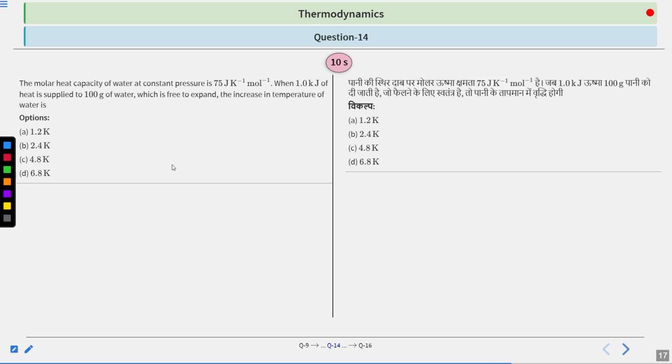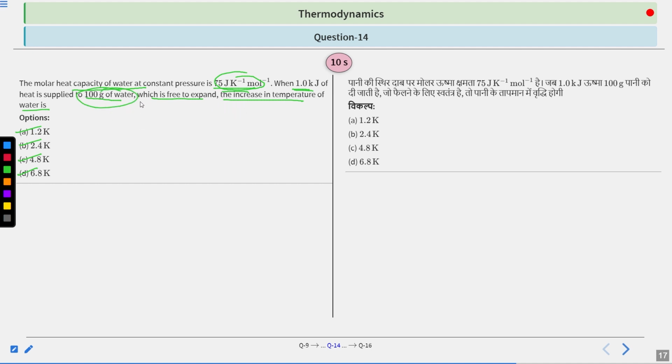Question number 14 says that the molar heat capacity of water at constant pressure is 75 joule per Kelvin per mole. When 1 kilojoule of heat is supplied to 100 gram of water, which is free to expand, the increase in temperature of water is: options are A, 1.2 Kelvin; B, 2.4 Kelvin; C, 4.8 Kelvin; and D, 6.8 Kelvin. Your molar heat capacity is given, the amount of heat supplied is given, and the mass of water is given. Now you have to find the delta T.